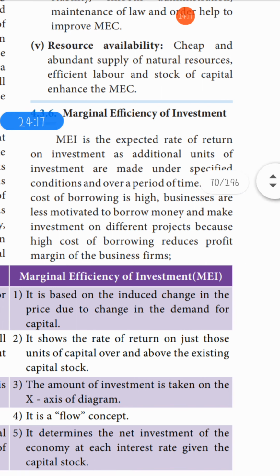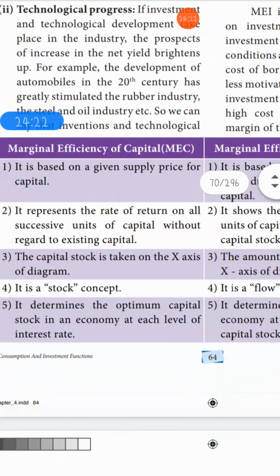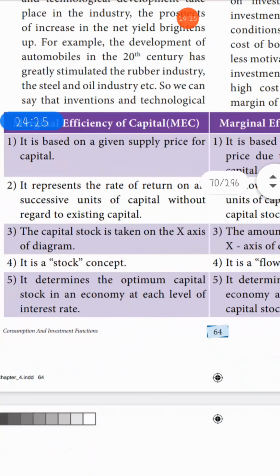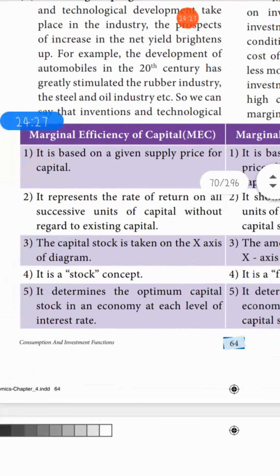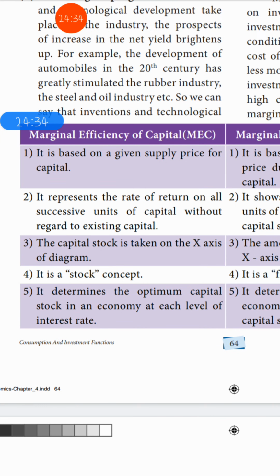Okay, so here you have the differentiation, that is, marginal efficiency of capital and marginal efficiency of investment. First, marginal efficiency of capital is based on a given supply price of a capital.